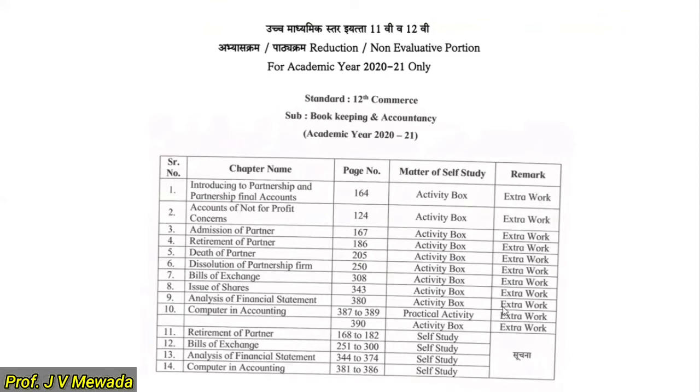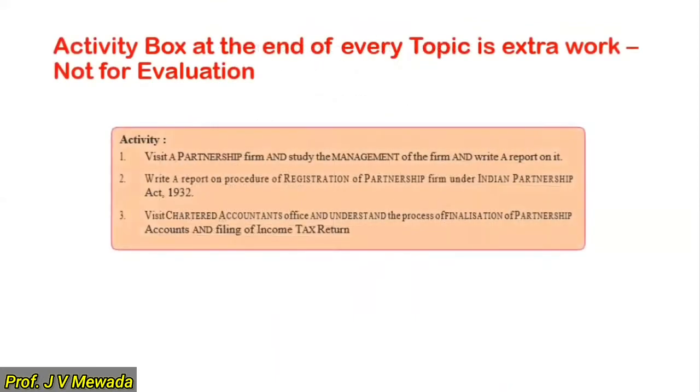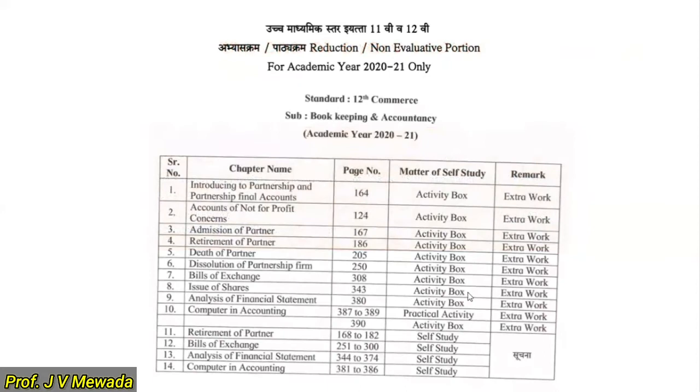Now I'll just explain you what is that extra work. See, these are the activity boxes given at the end of every topic. That is the extra work, not for evaluation. So this part, this year you are not supposed to do. So that is what they have given here, extra work. So activity box you have to exclude. There is no need of learning.